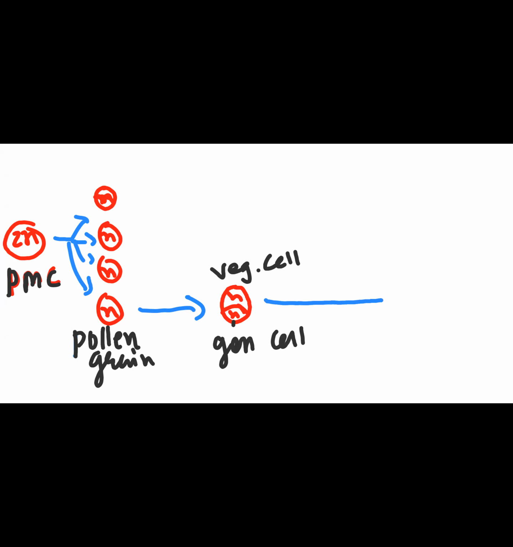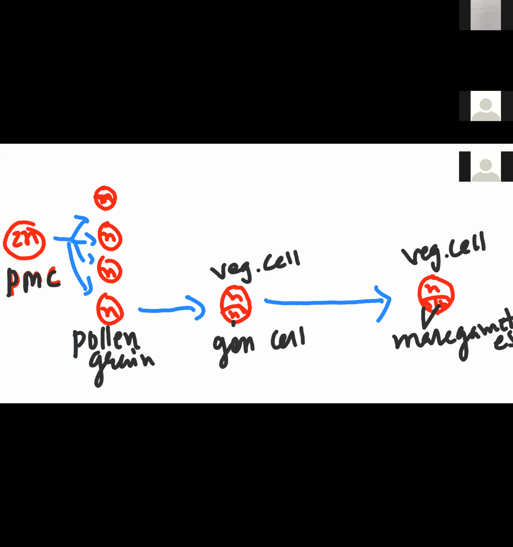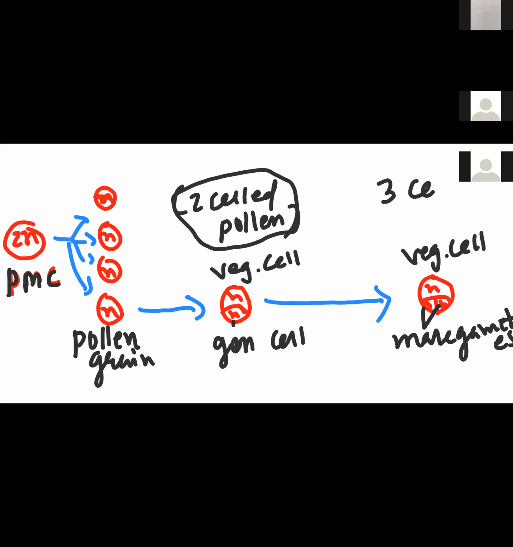Further, what happens into it? This remains as a vegetative cell, and this becomes two male gametes. You can call it a two-celled pollen, and this one is called three-celled pollen.